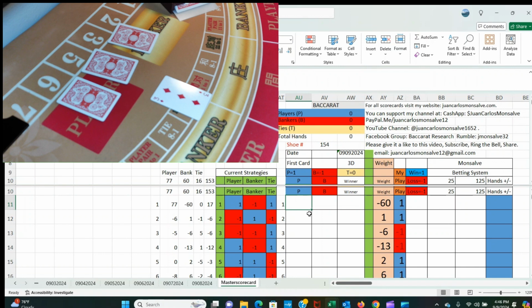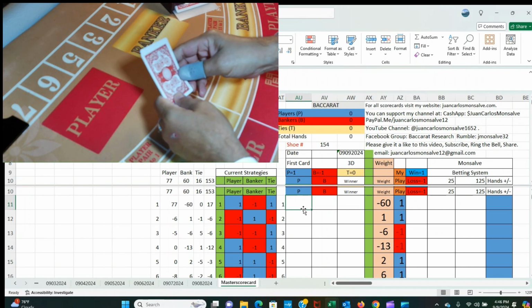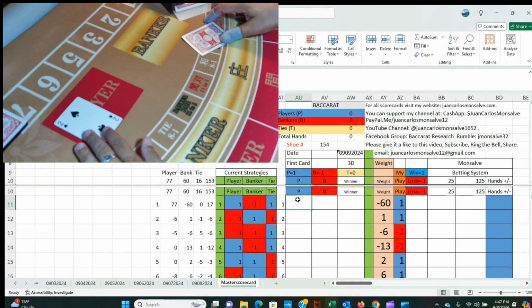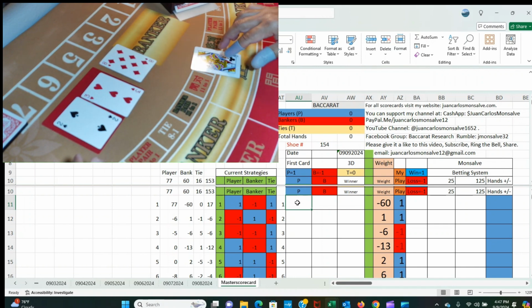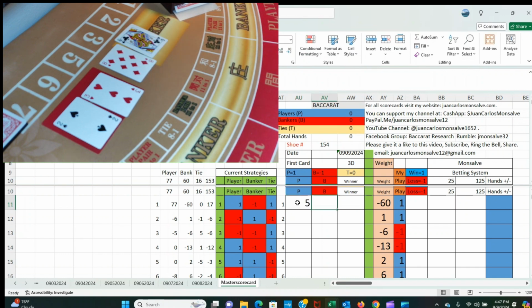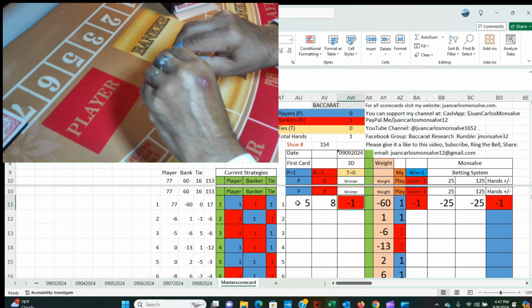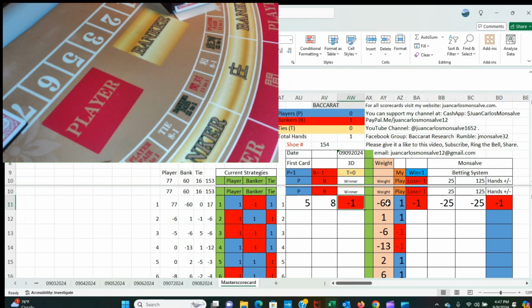The first hand is first card for player, first card banker, second card player, second card banker. Now this is a five player, eight banker, and basically this shoe started with the banker as the winner.